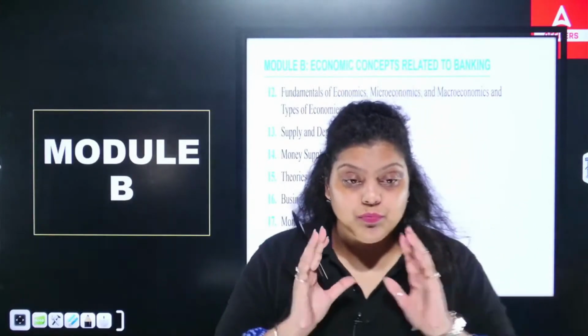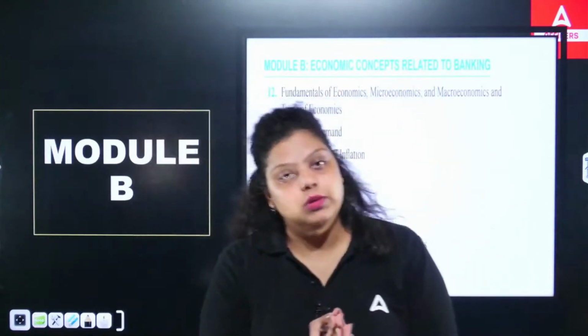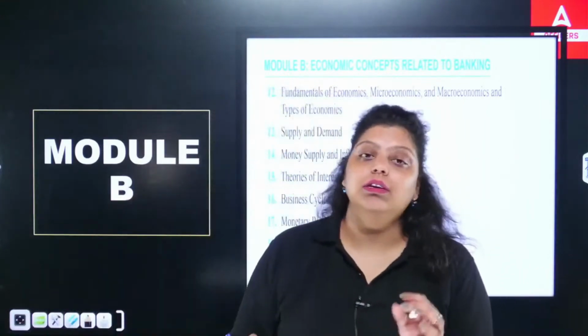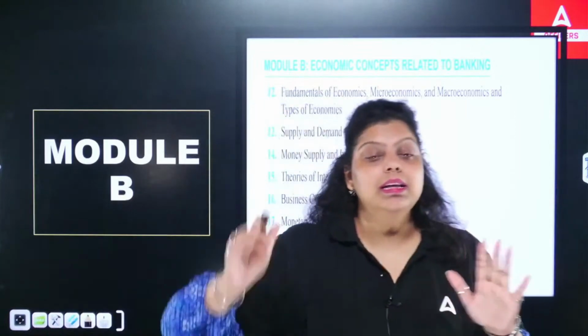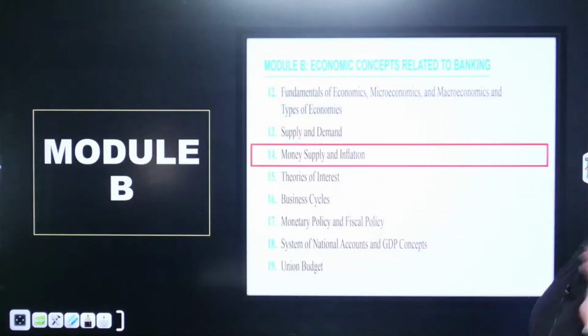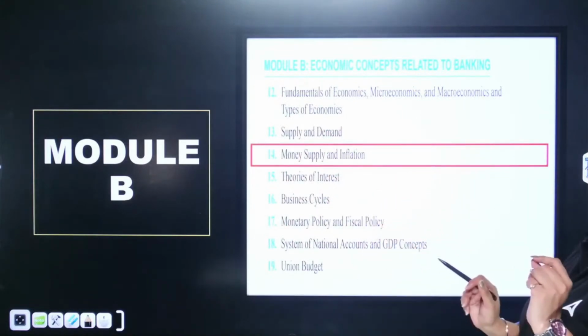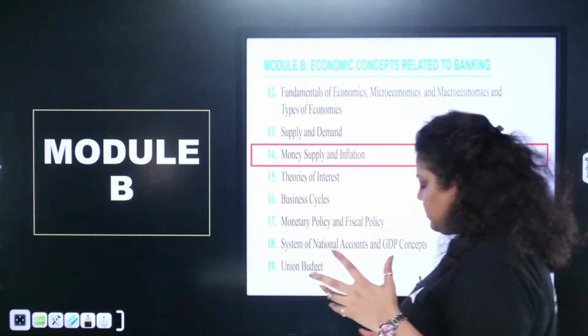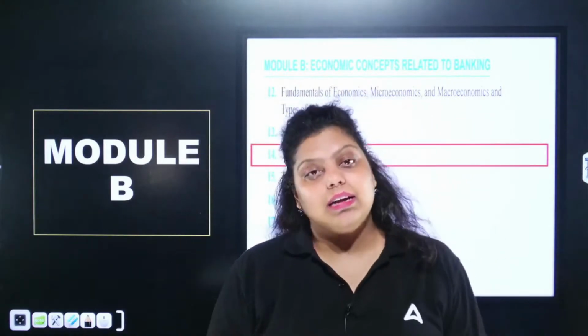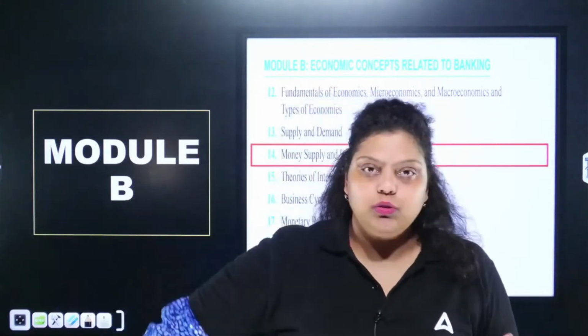Out of that, the first module covers 11 units, out of a total of 45 units. We have completed those 11 units, and the 12th and 13th units as well. Today we are going to discuss the 14th unit, that is money supply and inflation. Before coming to the practice questions, let's first understand the topic, and then we will move forward to the questions.